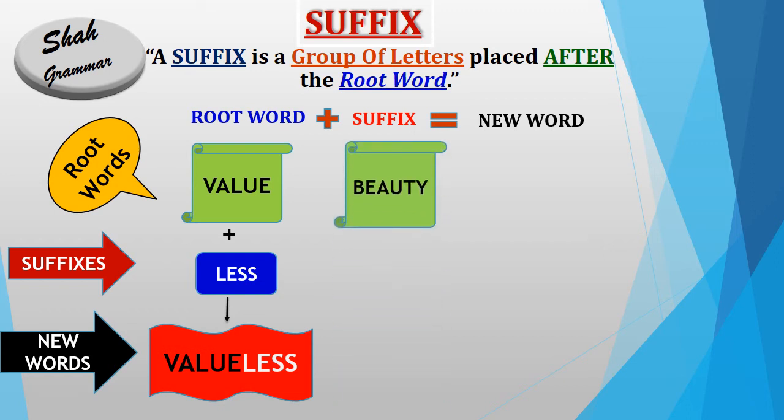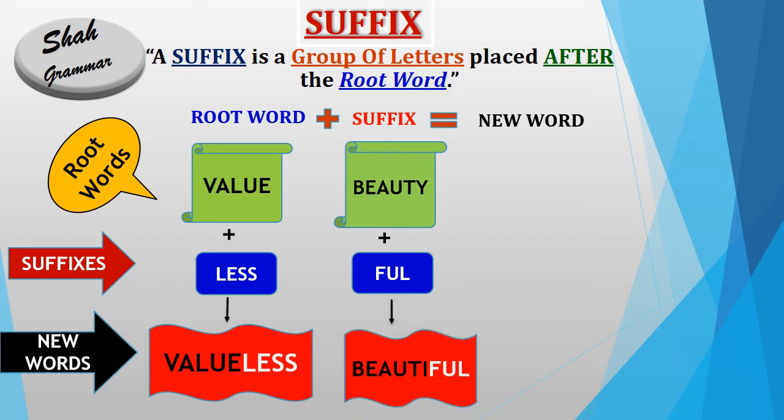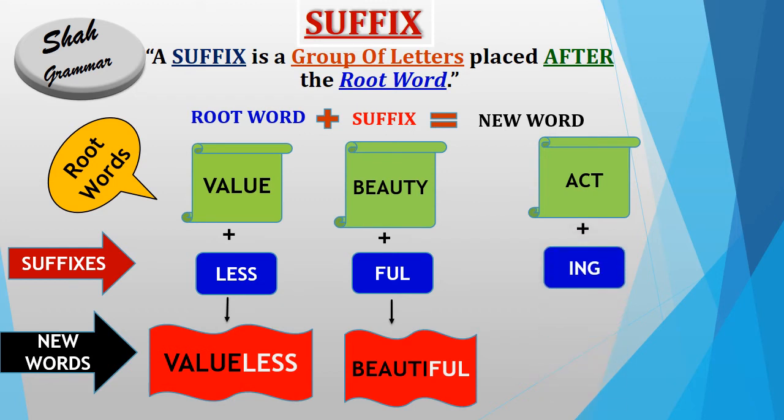Next example, beauty. Beauty means excellence in the features. If we add the suffix ful after beauty, what will be the new word? Beautiful. Beautiful means delighting the eyes. Now come to the next example, act. Act means process of doing. If we add ing as a suffix after act, it will become acting. Acting means act of performing.